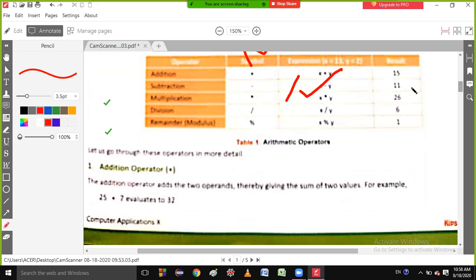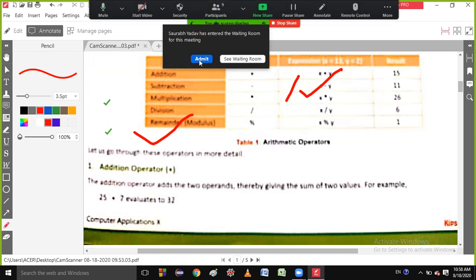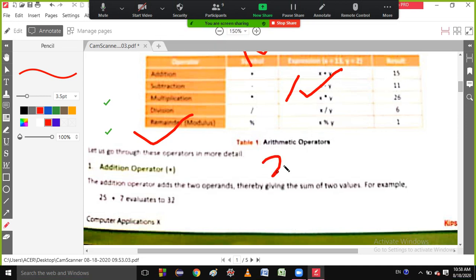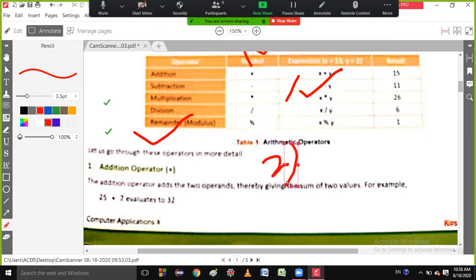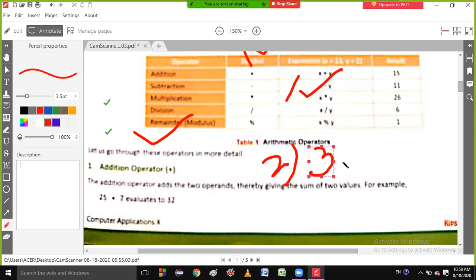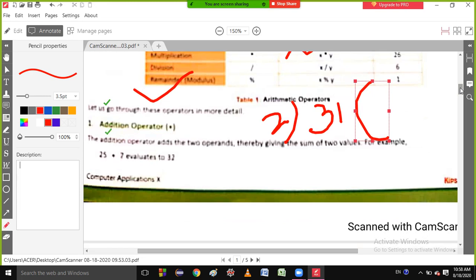One thing I need to explain to you is modulus, the remainder. Students, listen very carefully: if I divide 31 by 2, what is the remainder?